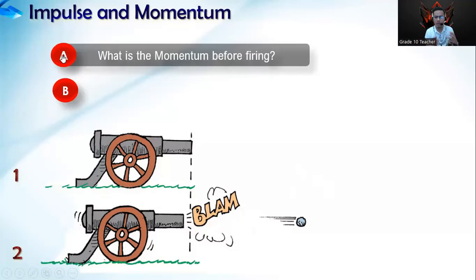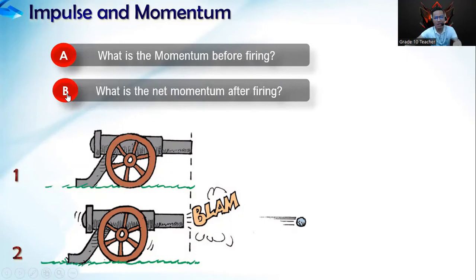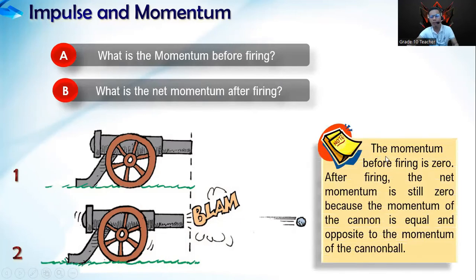Because just like what we discussed in the previous sessions, there is no momentum if there is no movement at all. So the answer to this question is zero. But the second question is, what is the net momentum after firing? And if your answer to this question is also zero, then you are correct. But the question here is why? Remember that the momentum before firing is zero because the velocity is also zero.